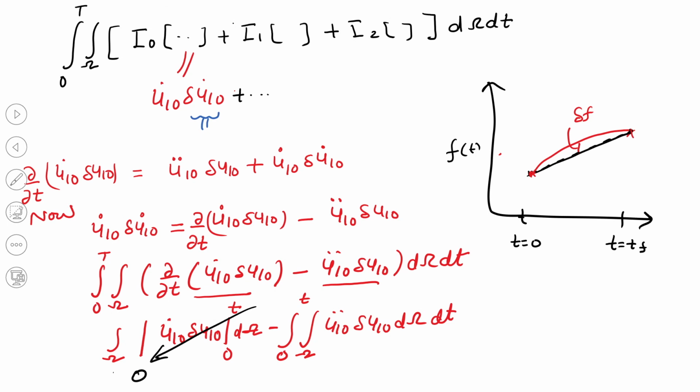The reason behind that: let us say I explain the first variation in the case of time. Let us say time t is equal to 0 and time t is equal to T, and a function f(t) is given. The exact solution can be expressed by this black line, and we are taking the first variation because we do not know the exact solution.